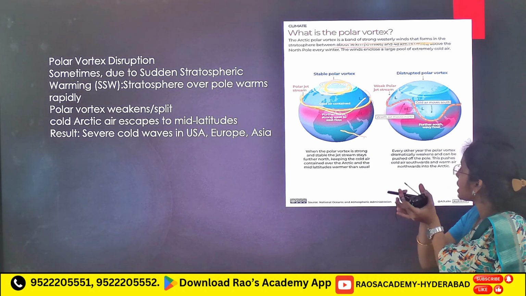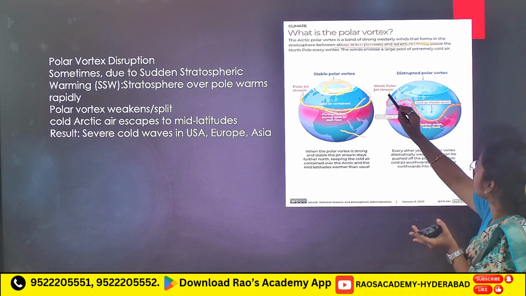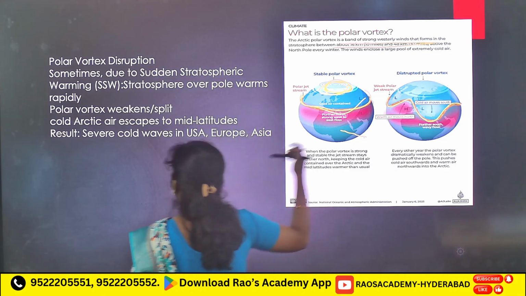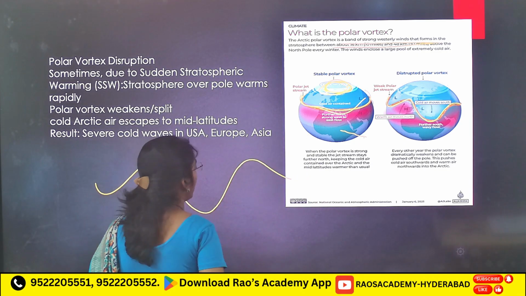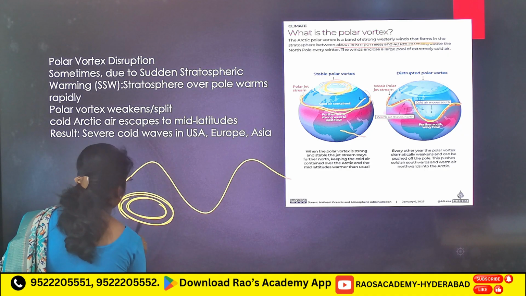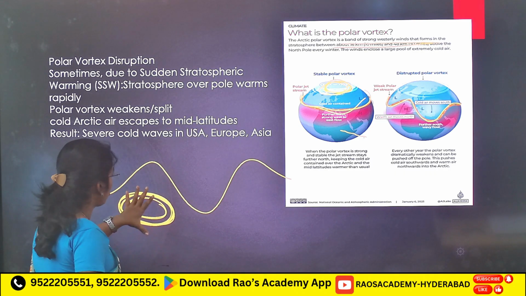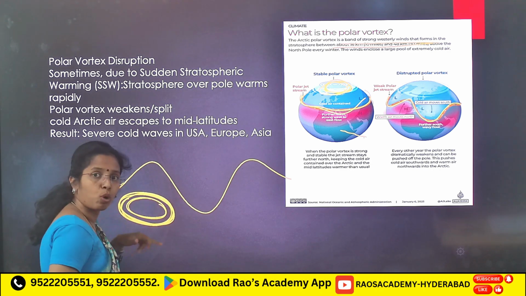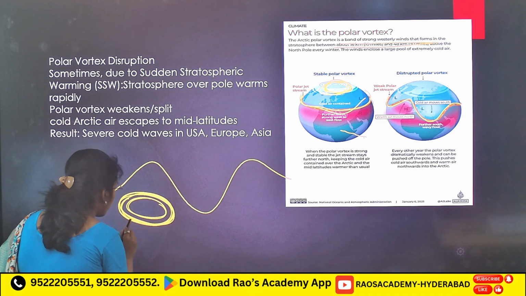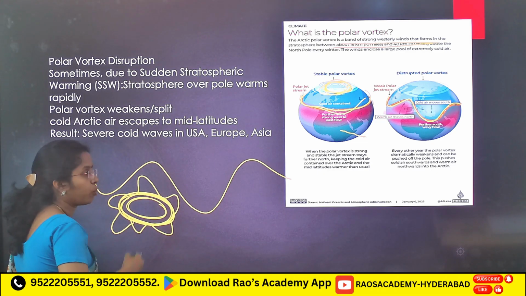Now what happens if global warming increases? Here you will see the Rossby effect, weak jet streams. If the jet stream becomes weak, you will see the Rossby effect more, like this. The jet stream moves around this polar vortex, this cold air. Now when this jet stream weakens, because of the weakening you will see the Rossby effect, more meandering.